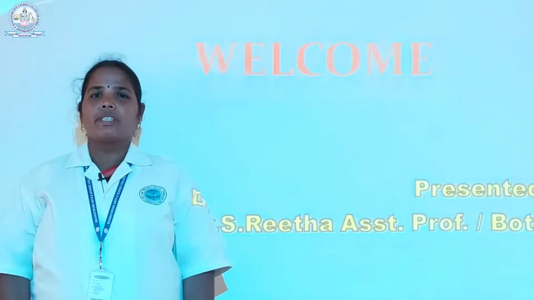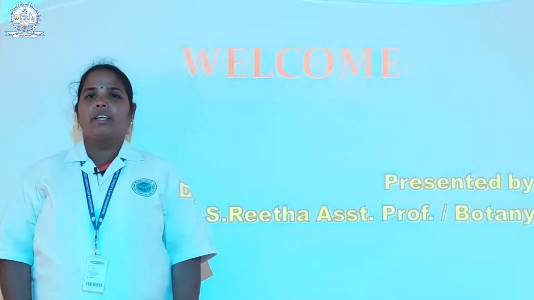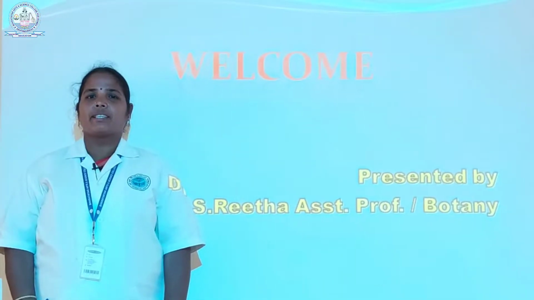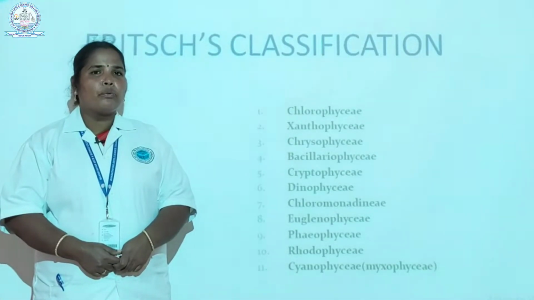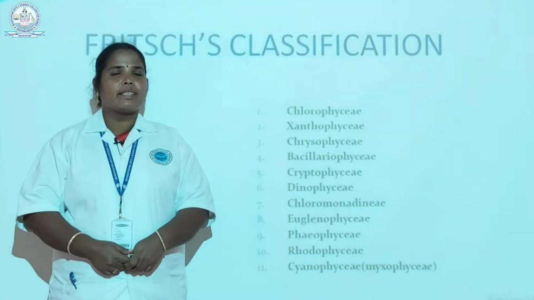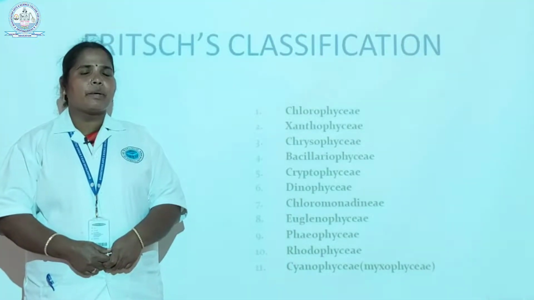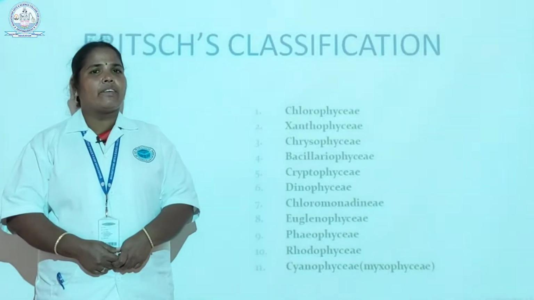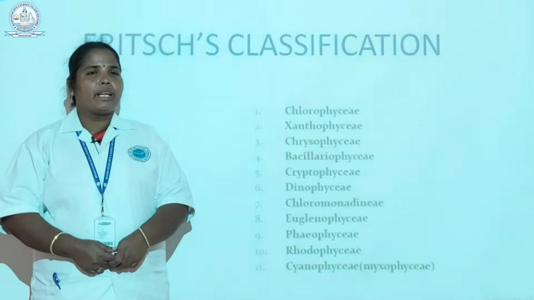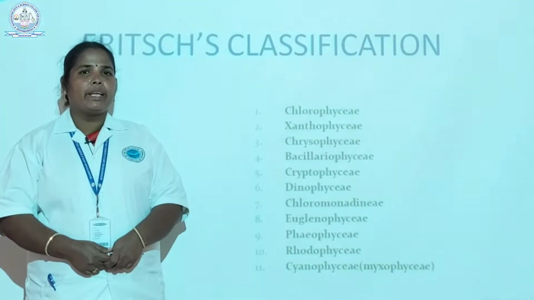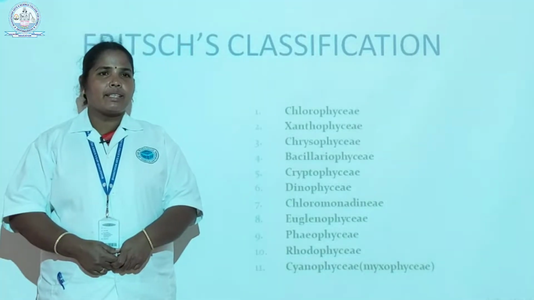Now I am going to discuss Oscillatoria. It is one of the algal species. Algae are chlorophyll-bearing thallophytes in which the sex organ may be unicellular or multicellular. These sex organs are not protected by any sterile envelope. The algae are autotrophic, that means they can prepare their own food material by means of photosynthesis.